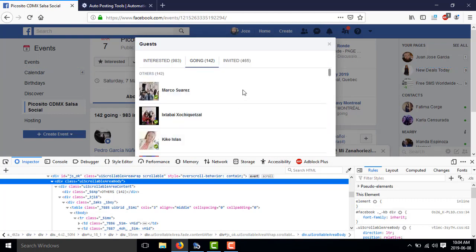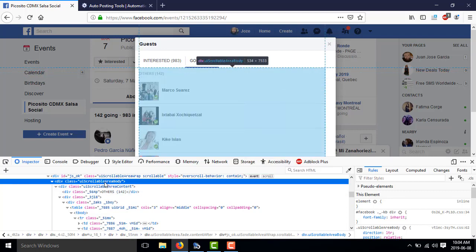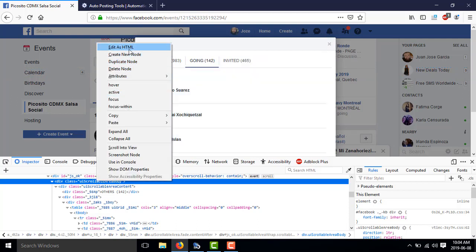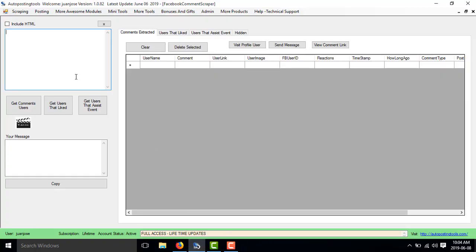To get this, just right click on that, inspect element, and you will get this. Then you highlight the part that you want to get the code from, and click on edit as HTML. Select Control A, Control C, go back to here, and just paste it.